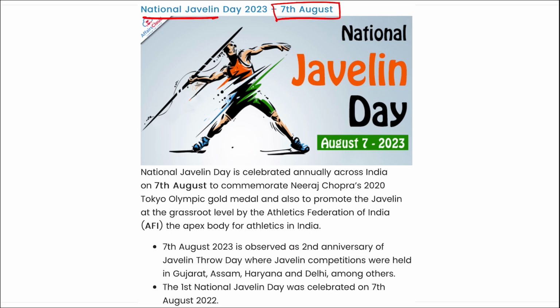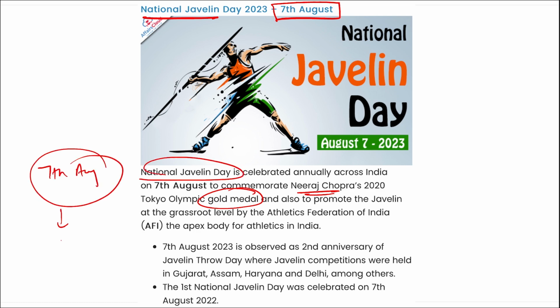Next is National Javelin Day. It is observed on 7th of August, right? And it was declared, why? Because Neeraj Chopra has won the gold medal for India in the Tokyo Olympic Games, and across India it was declared that we will be observing National Javelin Day on 7th of August every year, right?